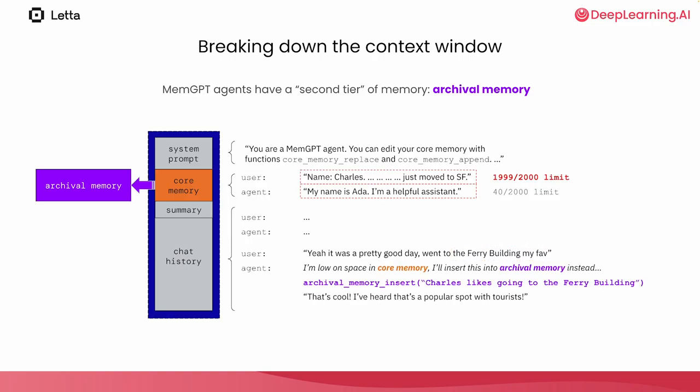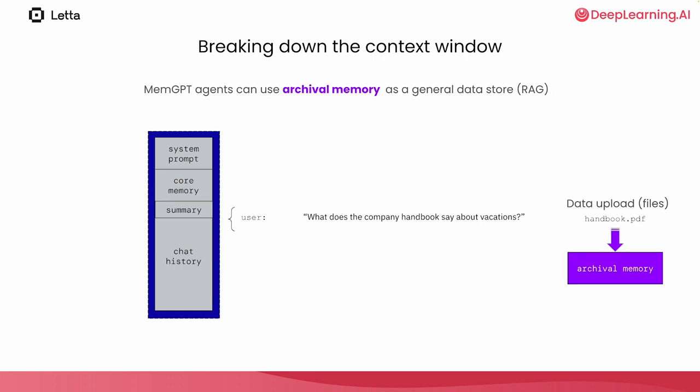You can think of archival memory as a general data store for the MemGPT agent. It's all the general information that's not important enough to keep inside of core memory, which is pinned to the context window at all times. Because archival memory is a general concept, it means that you can use it for many different things. For example, you can even use archival memory to store code or PDF documents.